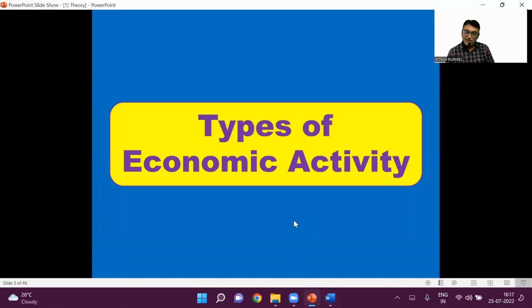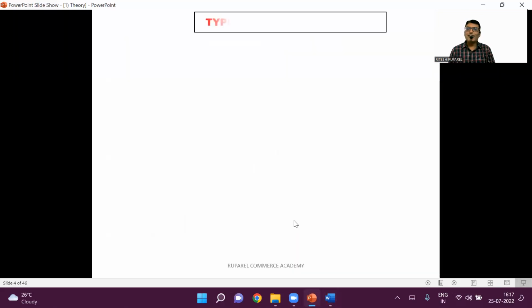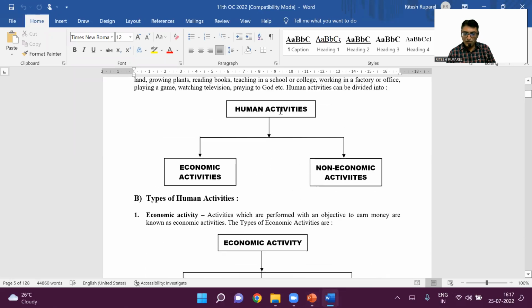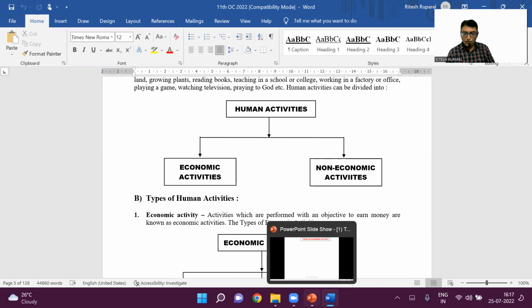So you can draw this extra, that is types of economic activity. Correct? I hope you understand. You want to see the slide? I'll just show you the slide. This one, this slide, it is coming. The top slide, it is there in the notes. It is okay, you can see it in the notes, right? Correct? So, types of economic activity.